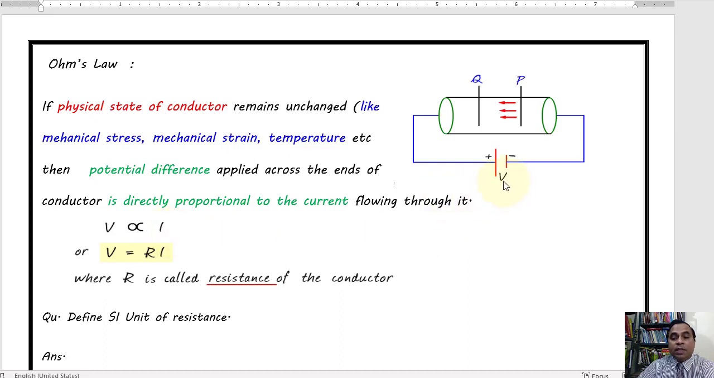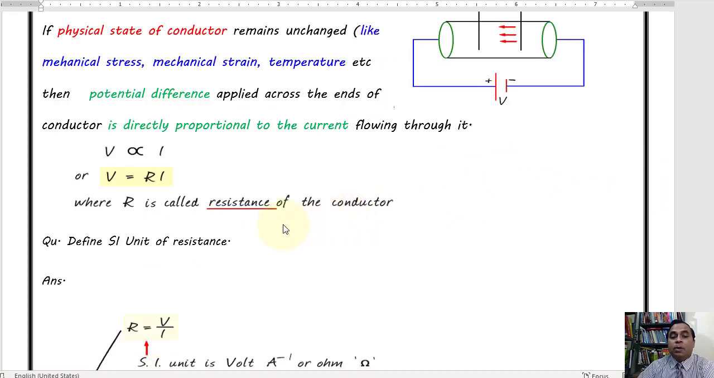What is V? V is the potential that we apply through this voltage source. More is the voltage, more will be current. V equal to R into I. Now this proportionality sign is converted into equality sign by multiplying it with proportionality constant R, where R is a constant and this is called the resistance of the conductor.